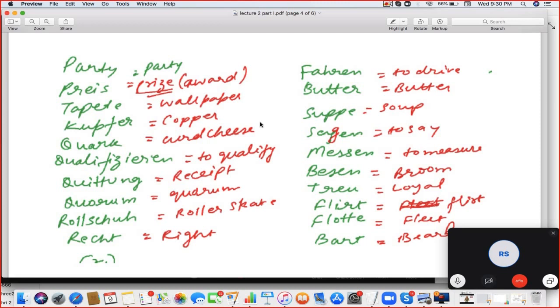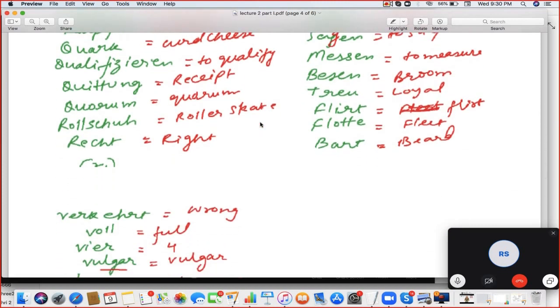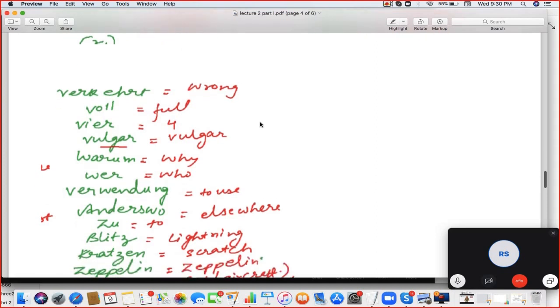Trend. Treu. EU is Oi. Flirt. Flotte. Flotter. Bart. Okay, single.